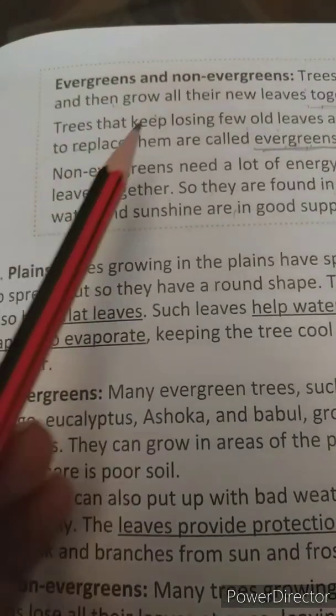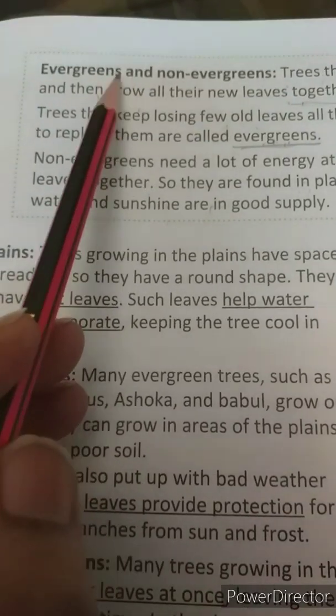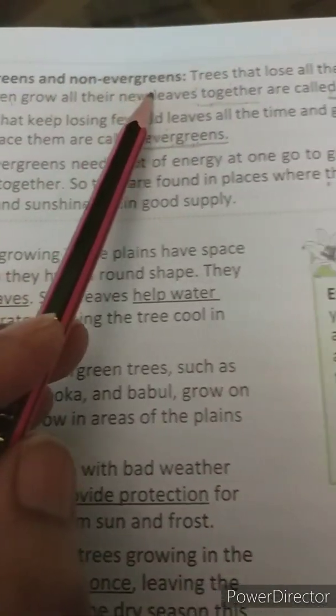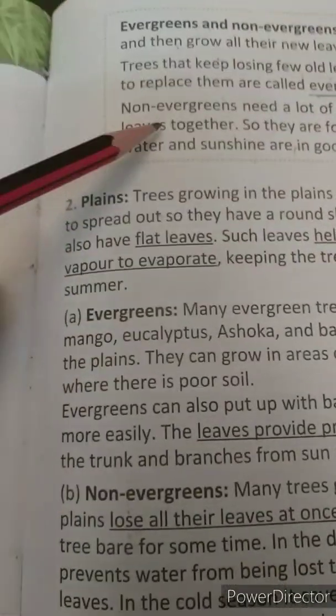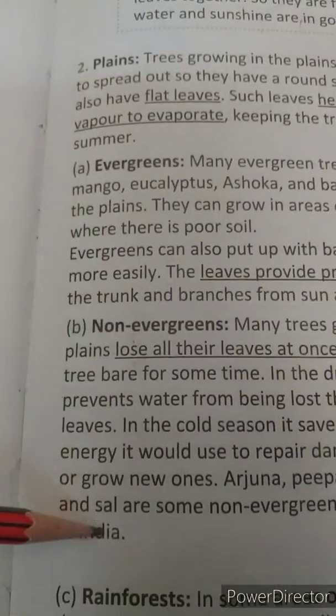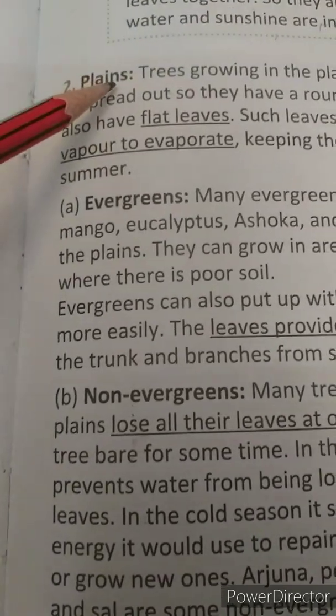So children, on page 37, the difference between evergreen and non-evergreens is given. This I'll explain to you when I explain this part. Trees that are found on plains.